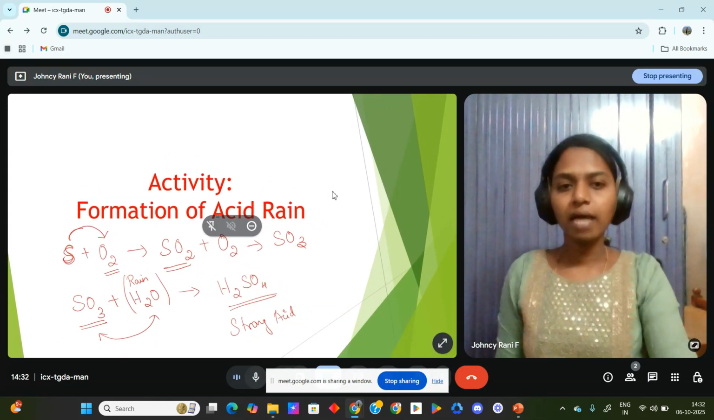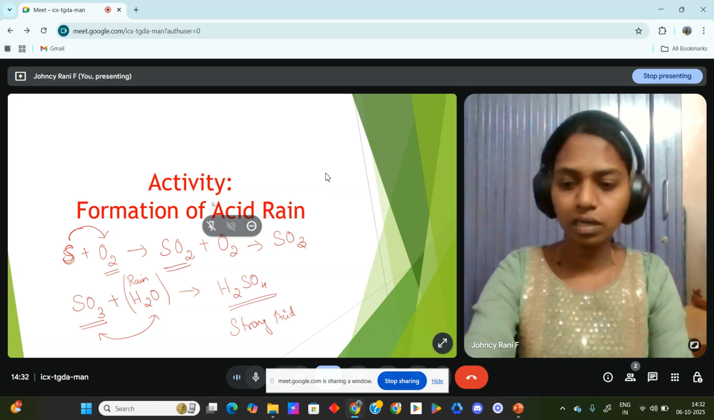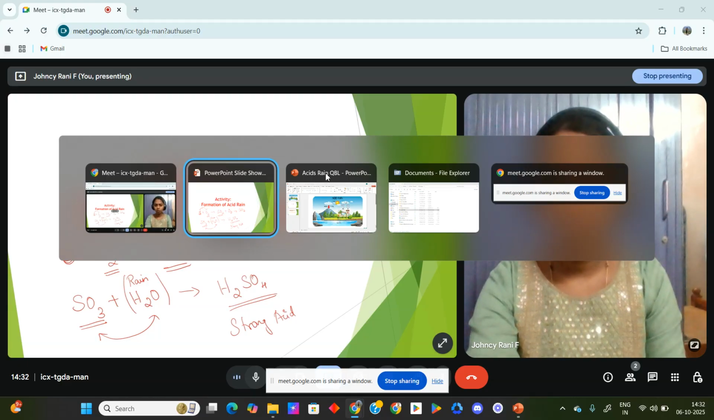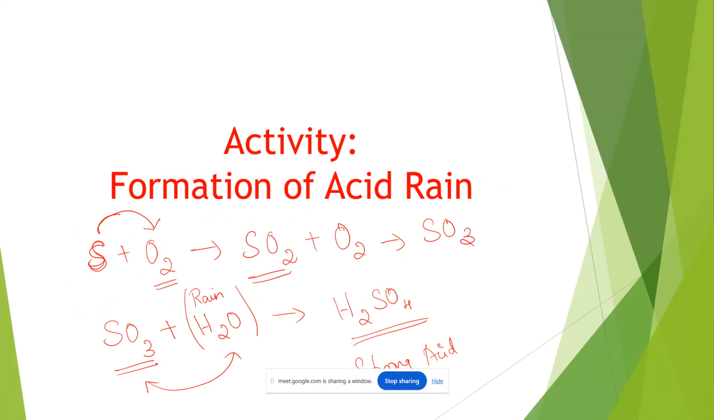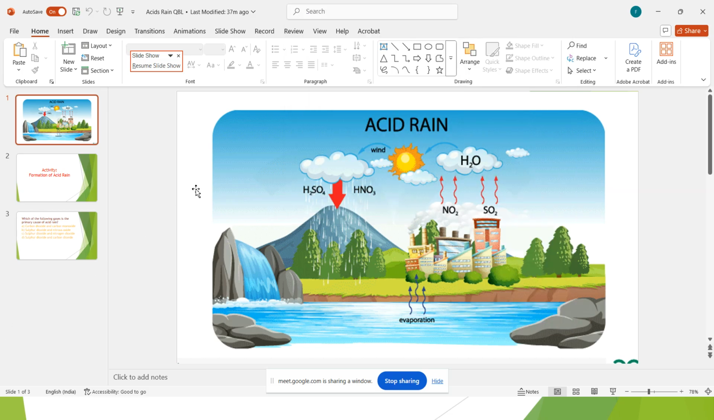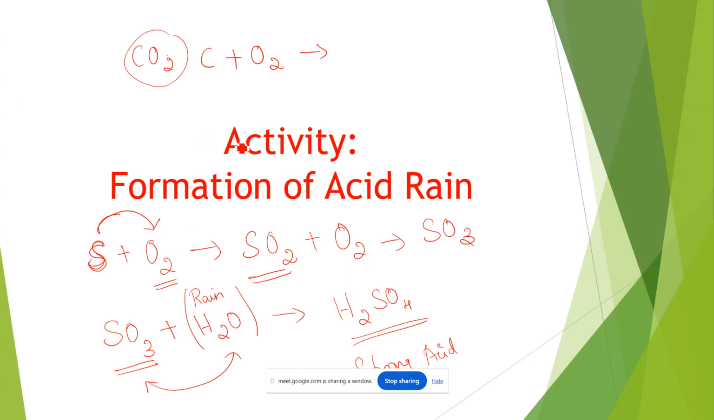Okay, see here, in the matchstick, we have carbon dioxide. This carbon dioxide is going to react with water and we can get carbonic acid. The matchstick starts to release carbon dioxide because it has a carbon atom in it, and when it reacts with oxygen, we get carbon dioxide.